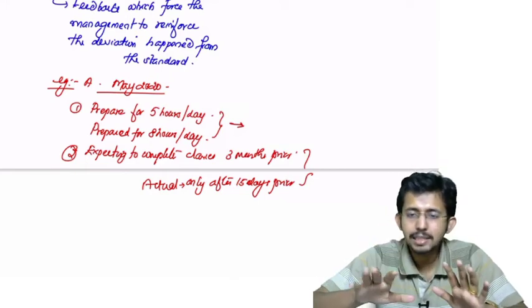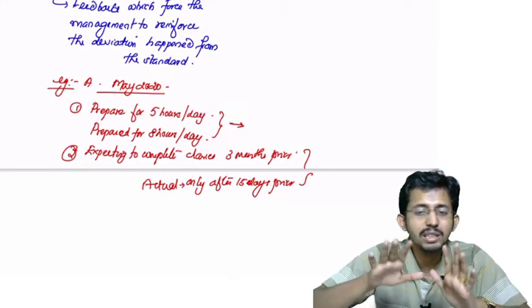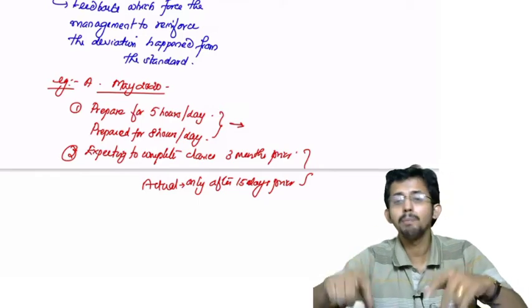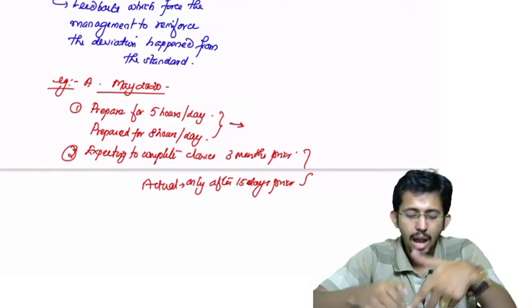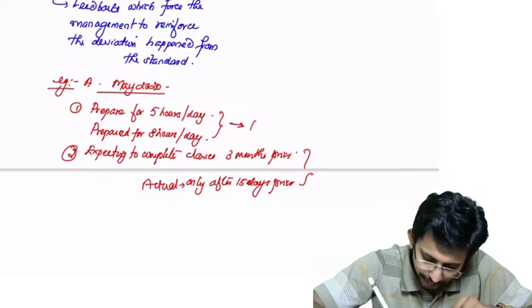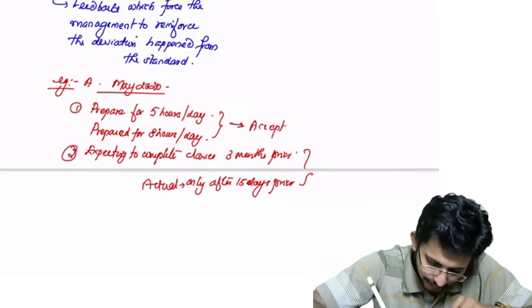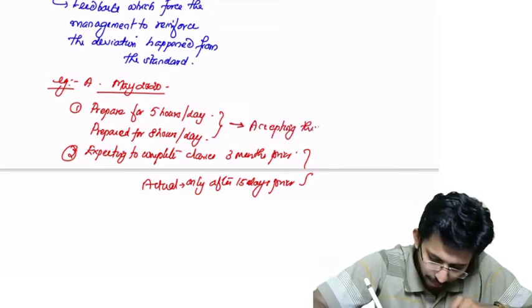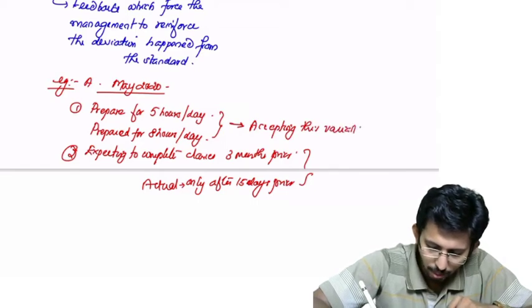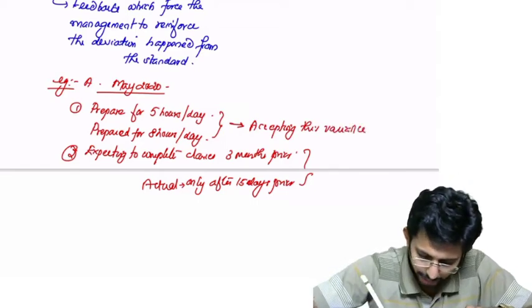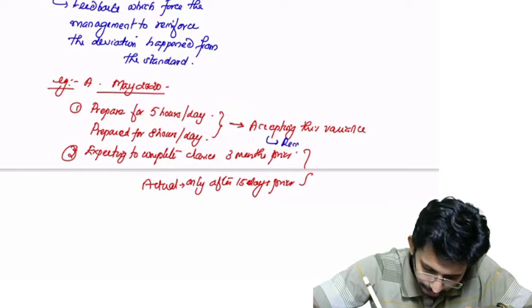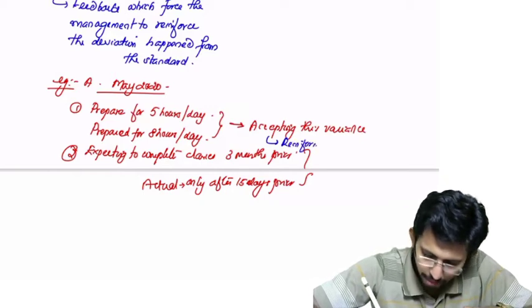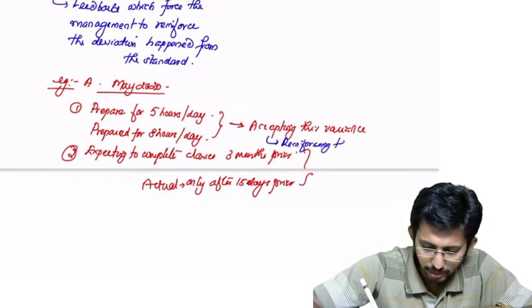So what he decides is, okay, let me continue with 8 hours itself, or let me improve upon that. So he is accepting this variance. Or what he is doing, he is reinforcing this variance.